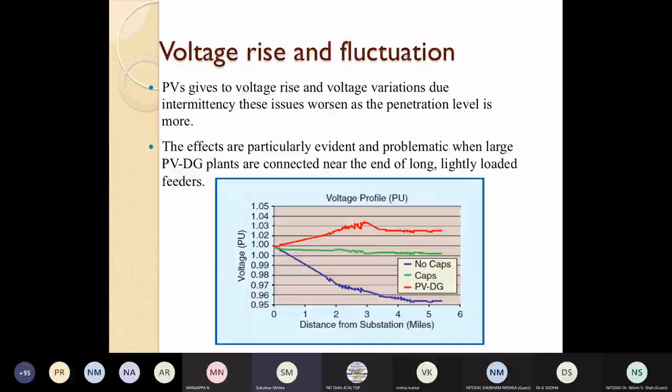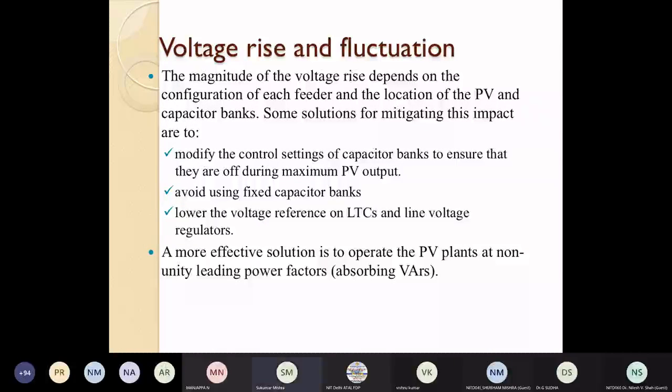Apart from the low voltage ride through (LVRT) operation and the inertial response operation at the high voltage level, we have to handle this voltage rise phenomenon properly by using the tap changing transformer and the line voltage regulator along with absorbing the VAR by the inverter, sometimes by operating it in a lagging power factor mode.